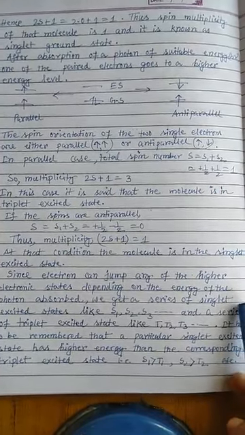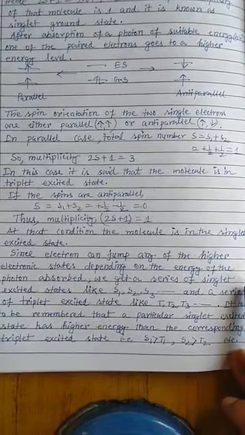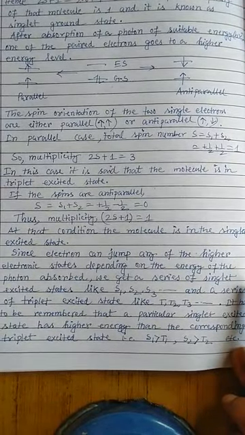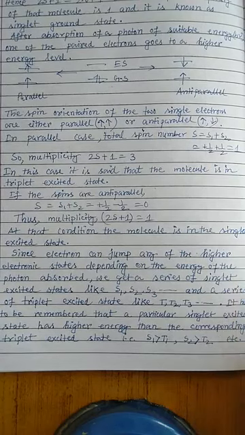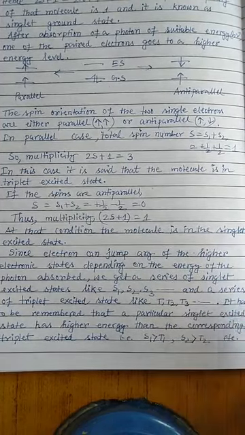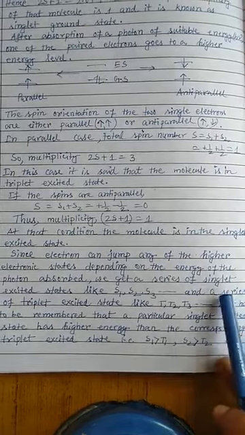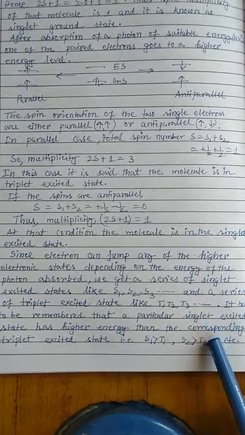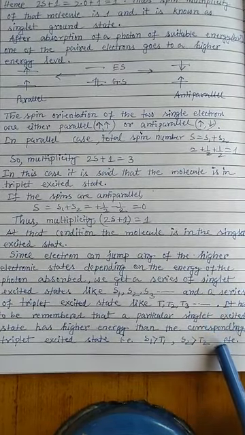Since electrons can jump to any one of the higher electronic states depending on the energy of the photon absorbed, you will get a series of singlet excited states like S1, S2, S3, and a series of triplet excited states like T1, T2, T3, etc. It has to be remembered that a particular singlet excited state has higher energy than the corresponding triplet excited state.